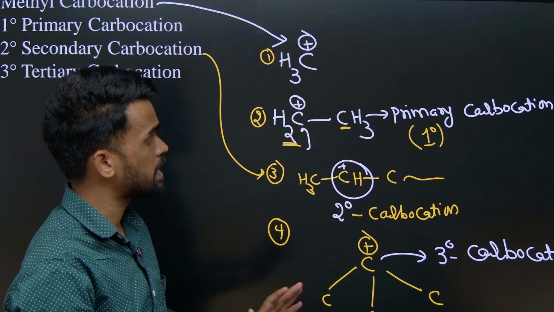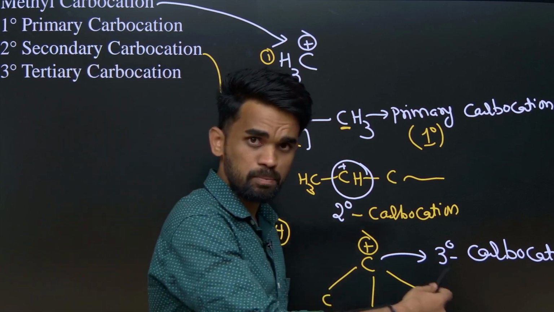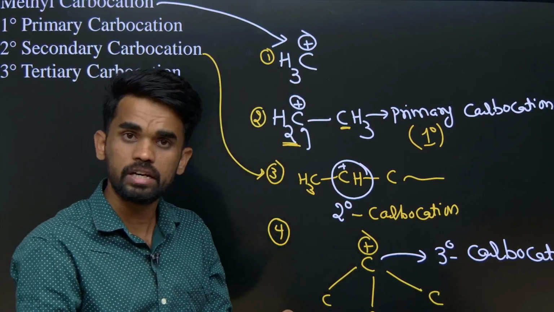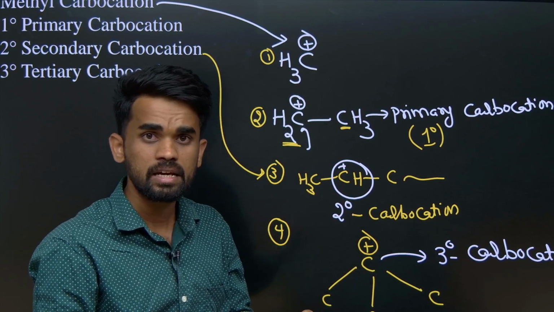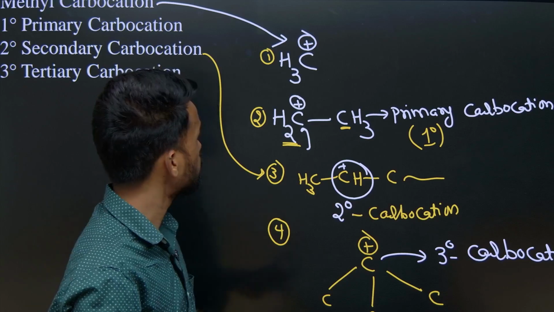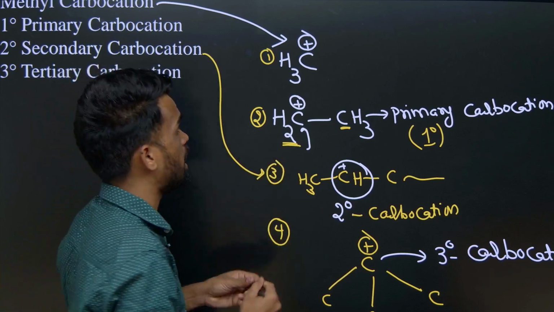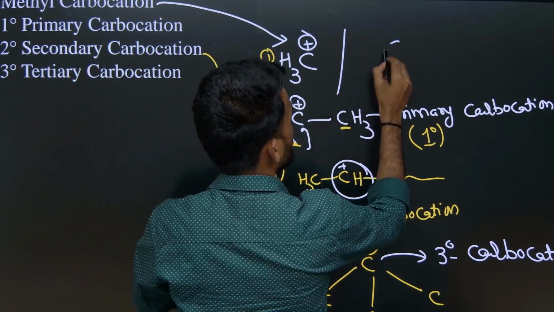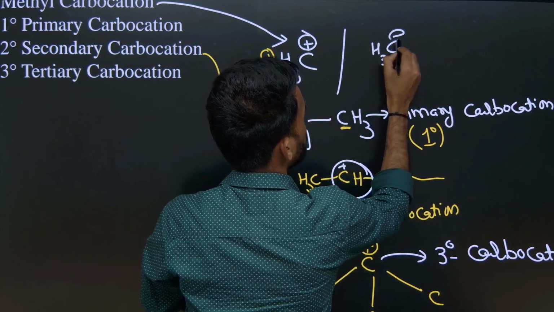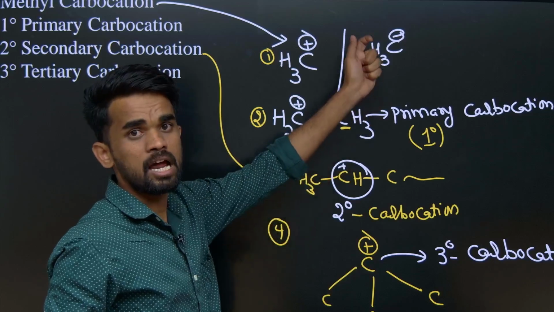Now similarly, when I say carbanion, in the upcoming slide we need to discuss a few more intermediates. We have free radicals and carbanions also. So if I say carbanion, a methyl group with the negative charge, we should say methyl carbanion.